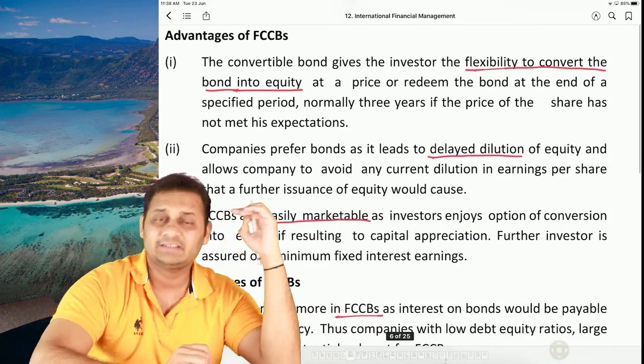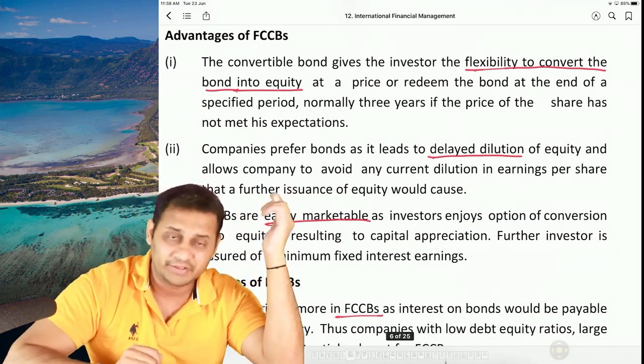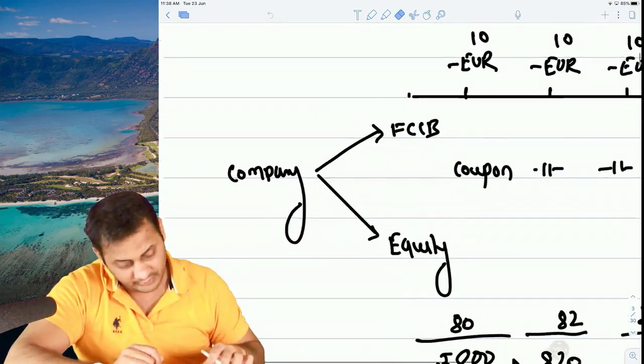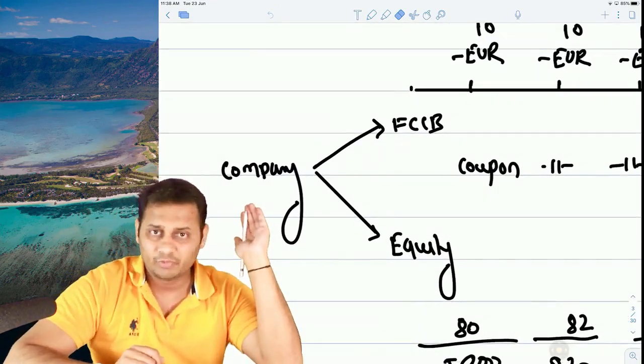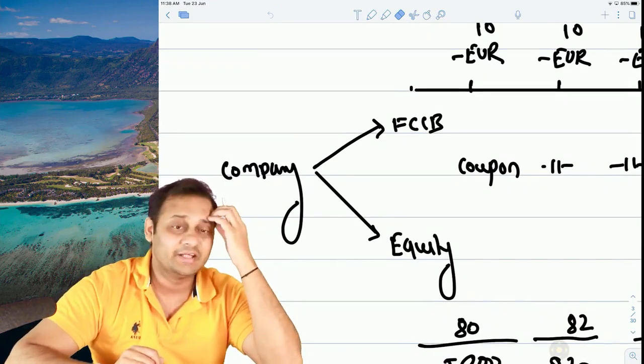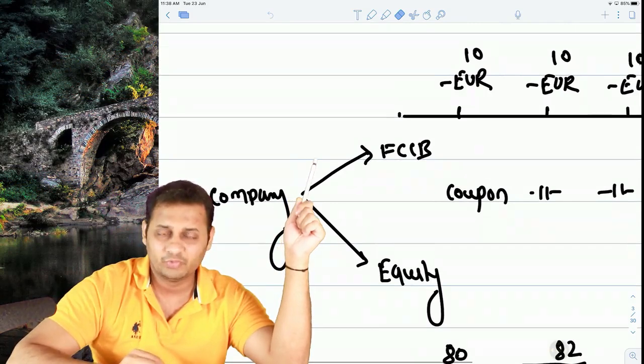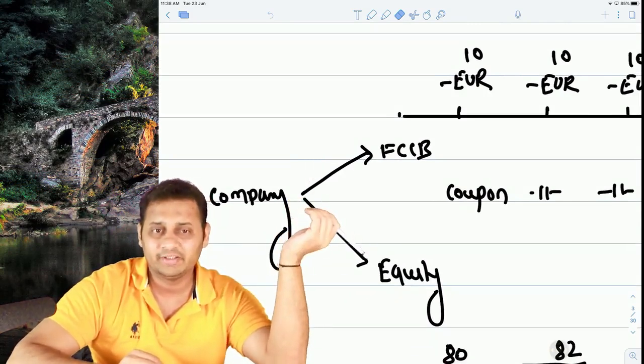The next benefit is delayed dilution. This is for the company. Let's say the company wants to raise funds, and they have 2 options. Either they can raise funds through foreign currency convertible bond, or directly issue equity.